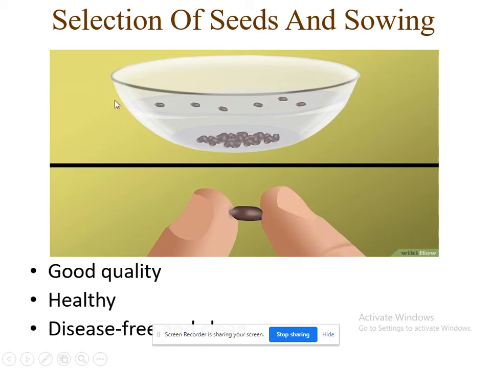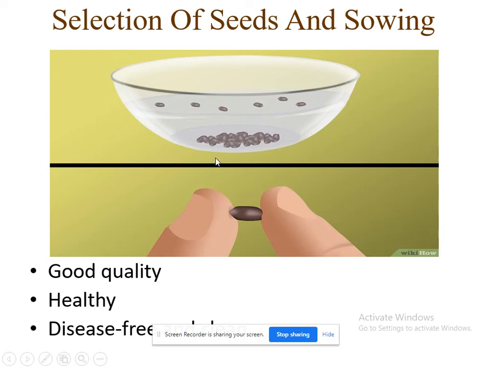See here, take one bowl and pour water into that bowl and take some grains or seeds. Here I'll take kidney beans, or you can take chickpeas, or fenugreek seeds, whichever seeds you require, or whichever crops the farmer wants to grow. Here I will add the seeds into this water. Now what you are observing here, some seeds are floating on the water and some seeds are sinking in the